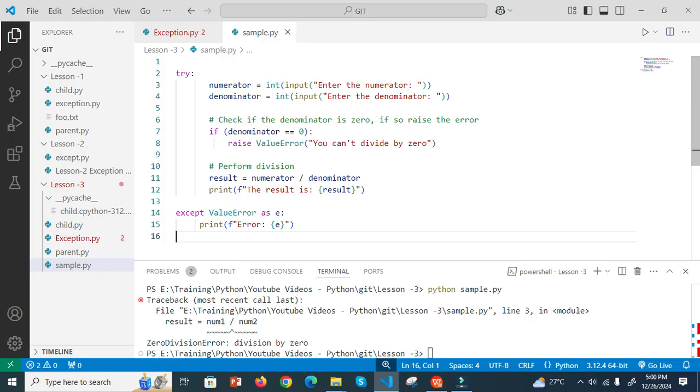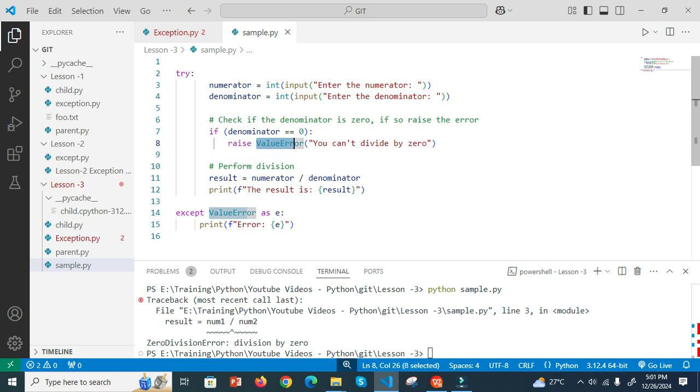I get the input, enter the numerator. Because normally the numerator is an integer, I convert it to an int, then store it in a variable called numerator. Similarly for the denominator. I check if the denominator is 0. If 0, then I raise an exception, a ValueError.